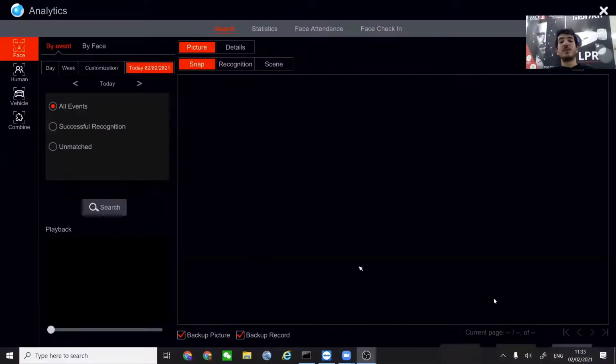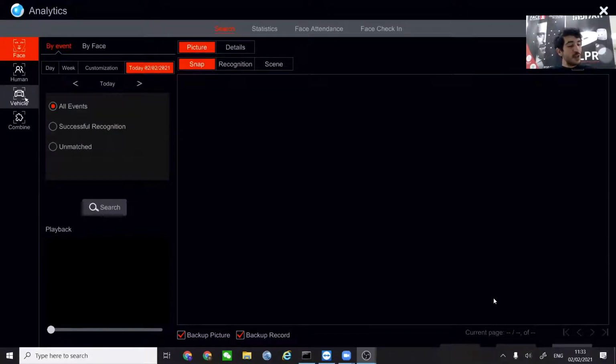Now, this menu that you can see right now will be with us side by side in any case that we want to search for a specific analytic. If it's a face or a human or a vehicle, we're going to see those things. This is the same menu every time in order to make things recognizable and familiar. The menus are not changing.